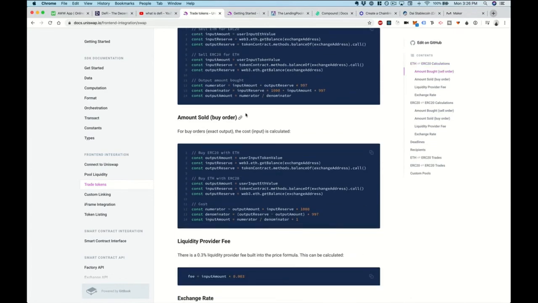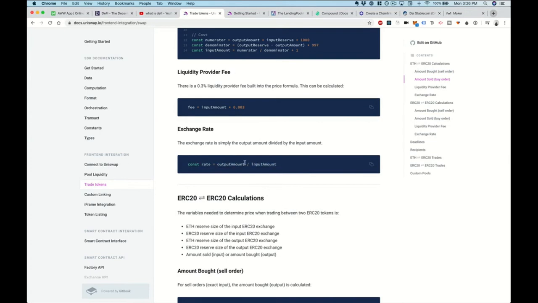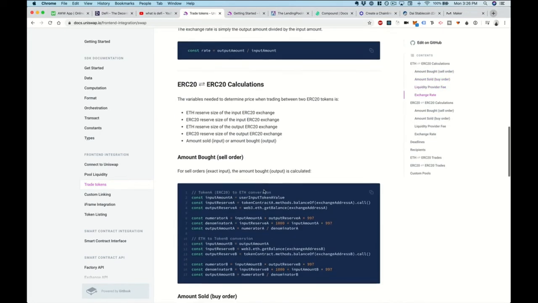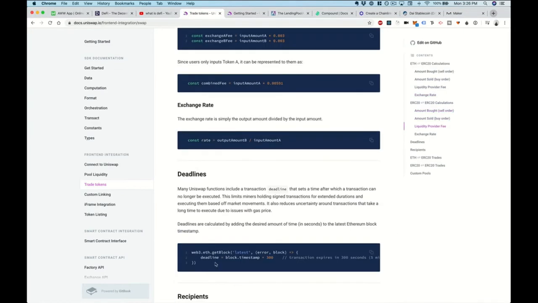You can also do a buy order. This is the calculation right here. And then you can also specify the exchange rate, or calculate the exchange rate, I should say, and also the fee amount. Then you can also calculate ERC20 to ERC20 trades like this. And you can also specify a deadline for the trades as well.